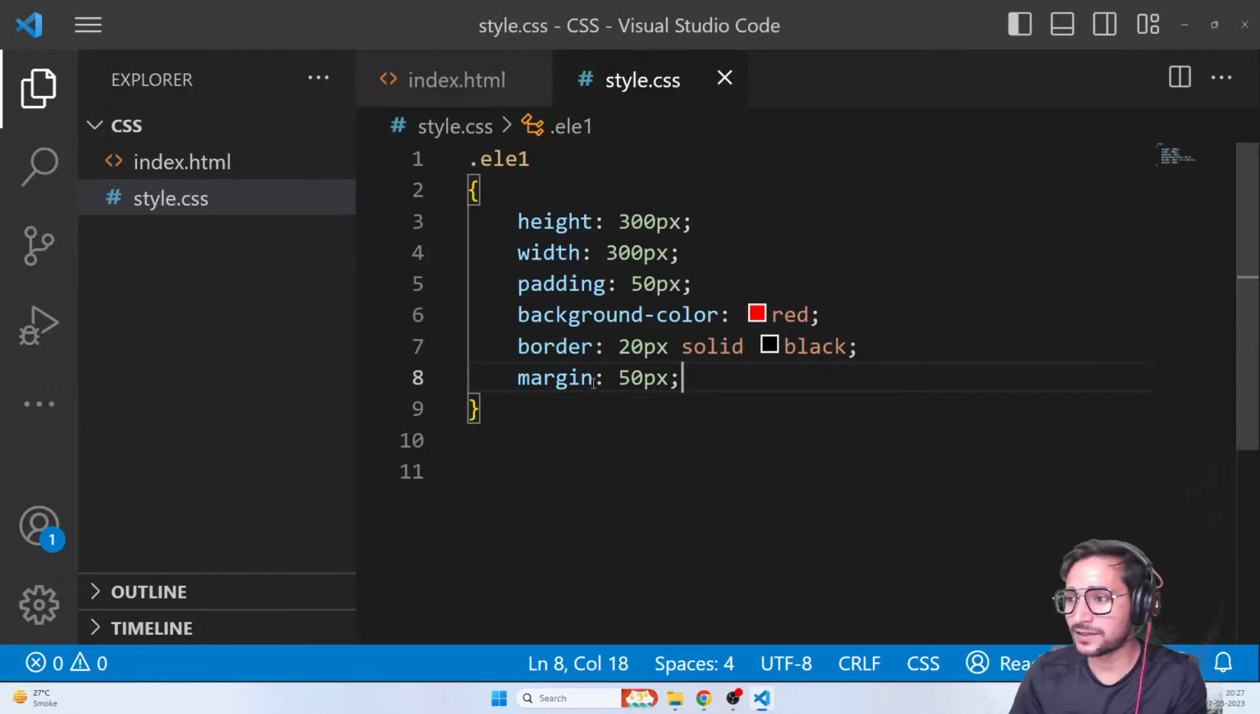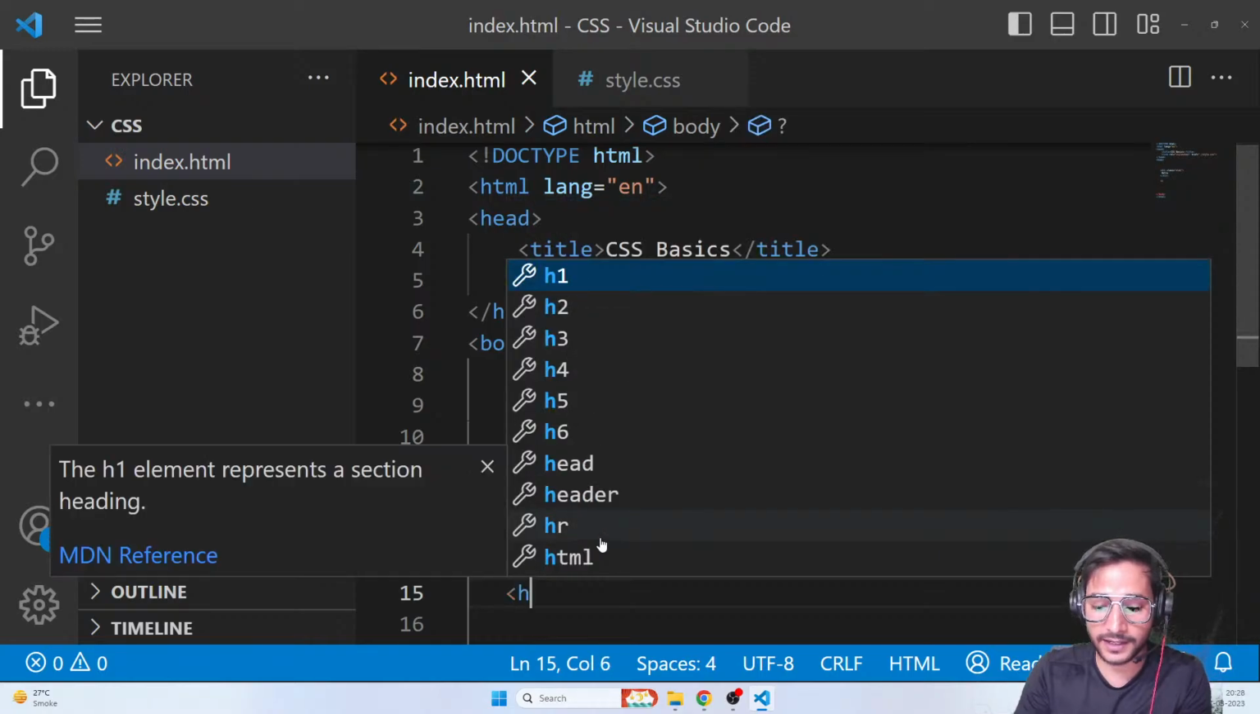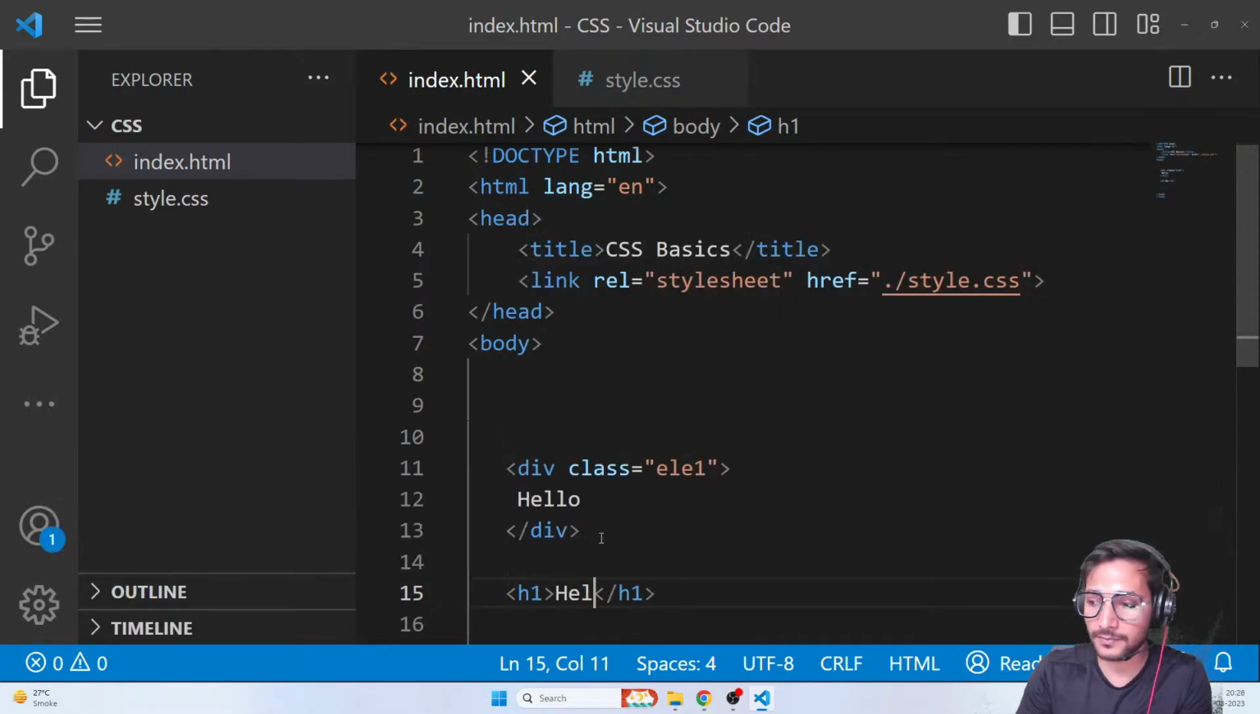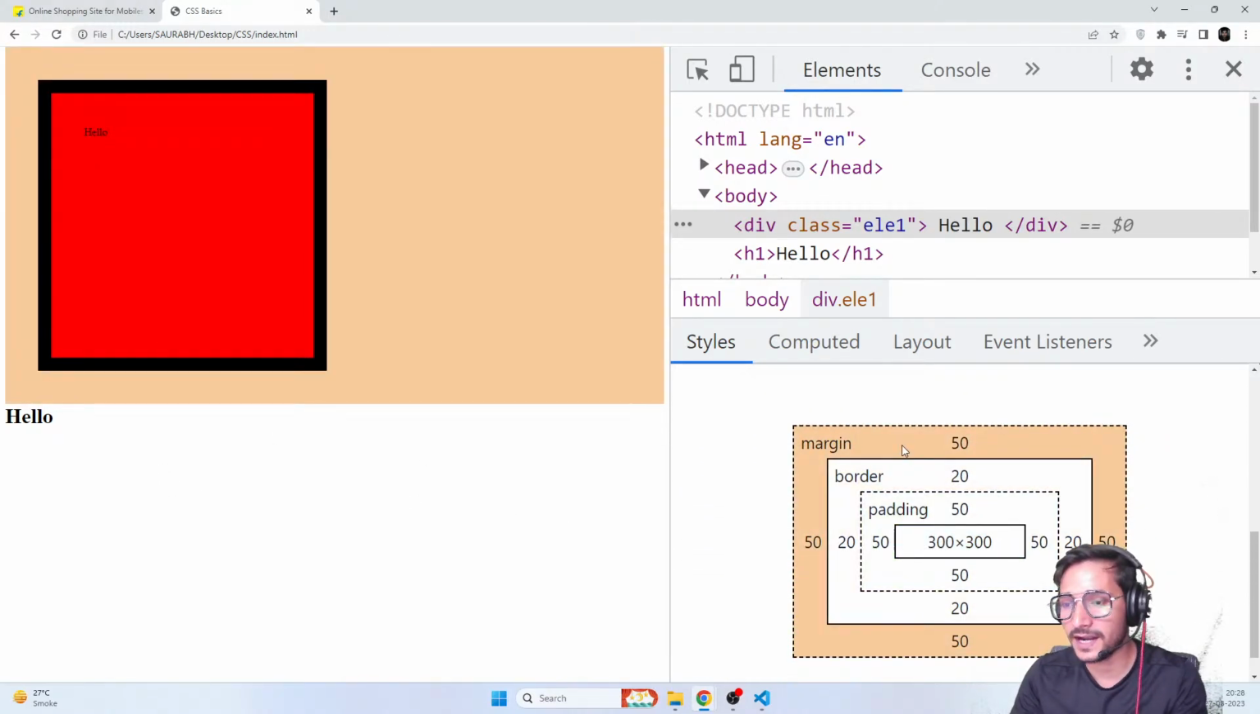If I create something after that div, if I go ahead and create an h1 like hello, you'll see there's some gap here. That gap is nothing but the margin. See that? That gap is nothing but the margin. Is that cleared now?